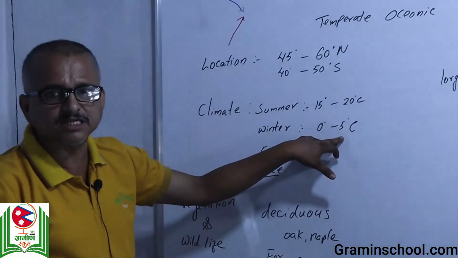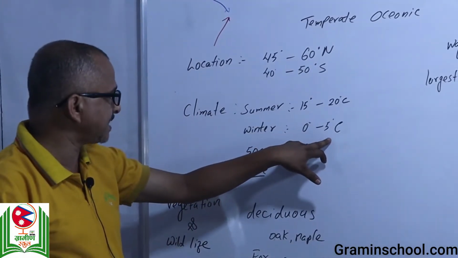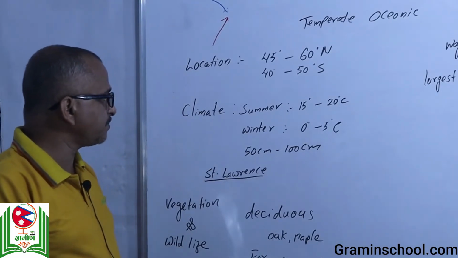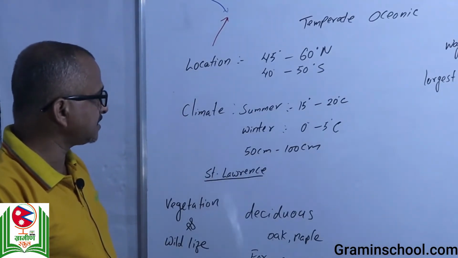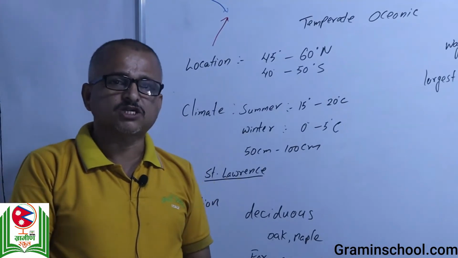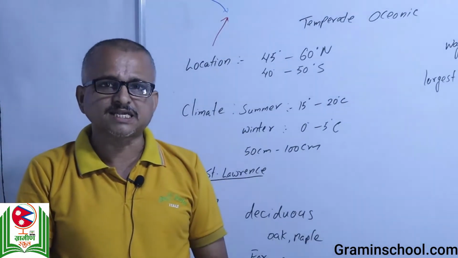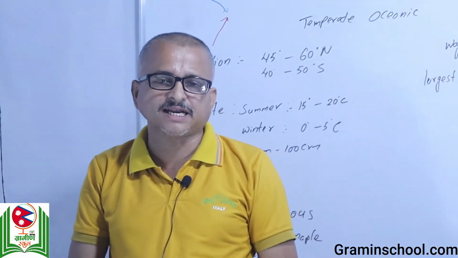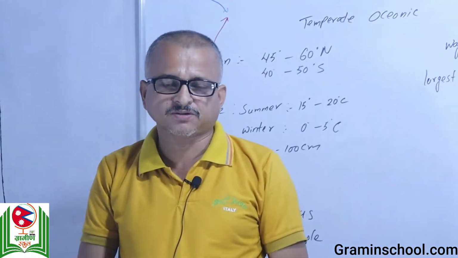At the time when I was teaching you the factors that affect climate, I told you that when the polar wind blows from the pole to this place, the temperature of Chicago will turn to minus 10 degrees Celsius, and it makes the whole water system inside Canada and the USA freeze.